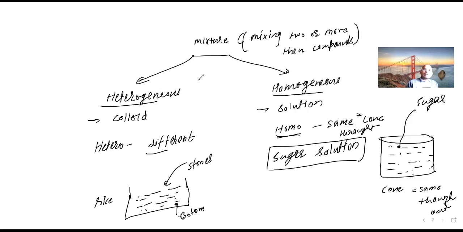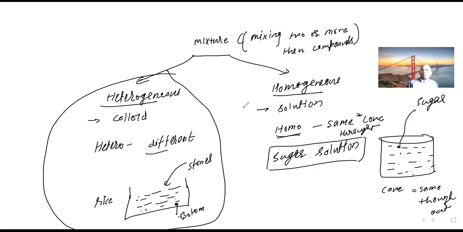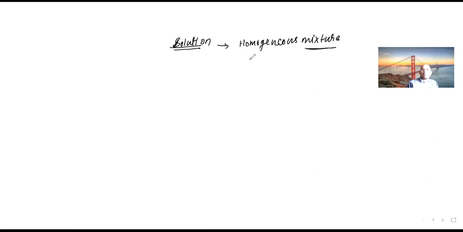We are not going to study the colloid now. Colloid may come in the same chapter later on, and it will definitely be in the AP syllabus. But here we are talking about the homogeneous, which means the same concentration. If you make a solution of salt by mixing salt in water, whether you take from the top or from the bottom, you will always find the same salty water. It gets mixed in such a way that it forms a homogeneous mixture. Got it? So let us come back to the previous page. What I mean to say is, solution means a homogeneous mixture of two components.